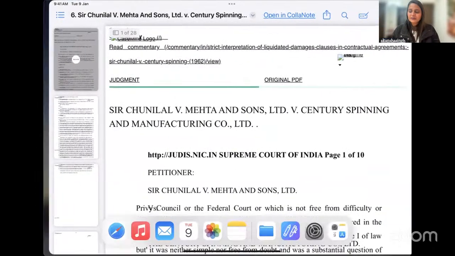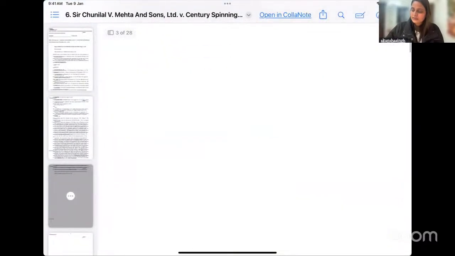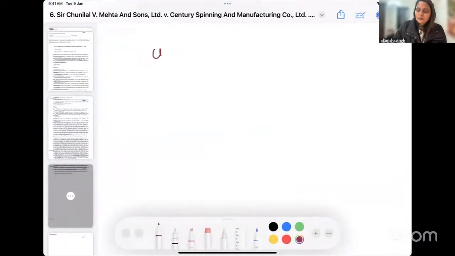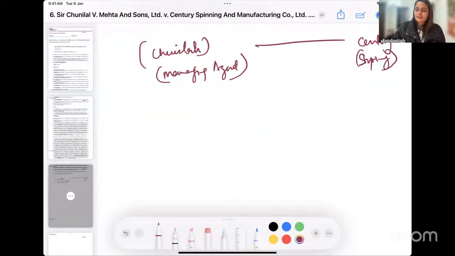Now what happened here is that Chunnilal was, I'll just write it over here and then we discuss from the judgment, Chunnilal was appointed as a managing agent for this particular company, Century Spinning. Century Spinning promised Chunnilal something very promising. They said that whatever profit we are going to make, we will give you 10%.